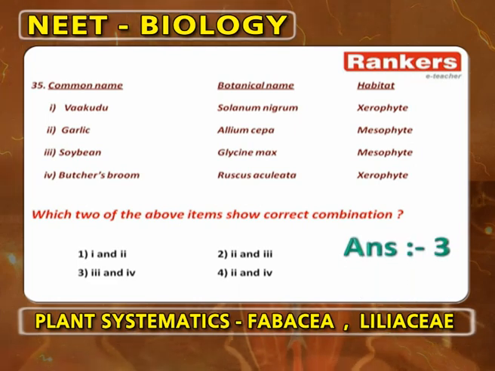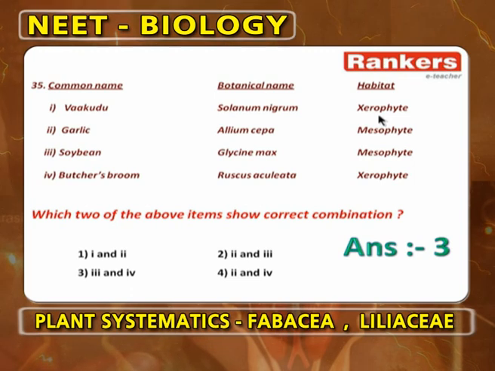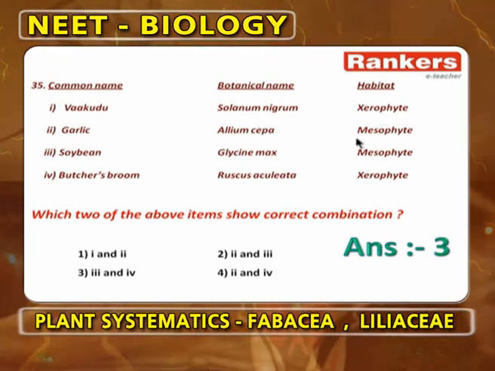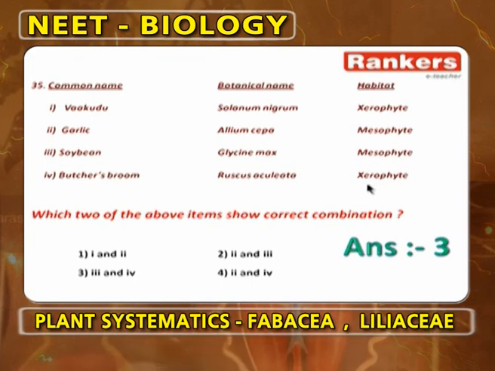This is a 3-column tabular form. Vacudu, Solanum nigrum, xerophyte. Wrong. Garlic, Allium cepa is wrong. Allium sativum is correct. Soybean, Glycine max, mesophyte is correct. And butcher's broom, Ruscus aculeatus, xerophyte is correct. So, answer is 3 and 4.